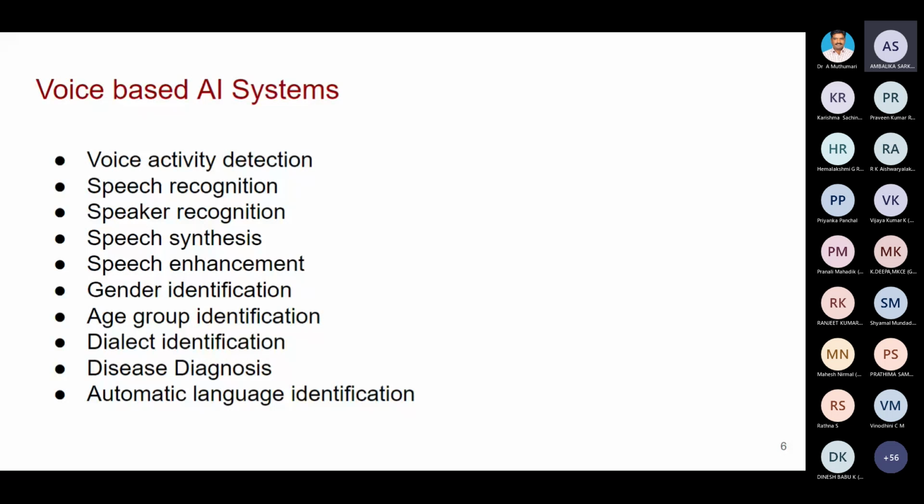Then automatic language identification. Now I'm speaking sometimes in Tamil, then in English. You are in a position to identify which language I'm speaking. India is a multilingual country. So an automatic language identification system is very important because nowadays we are using many applications.